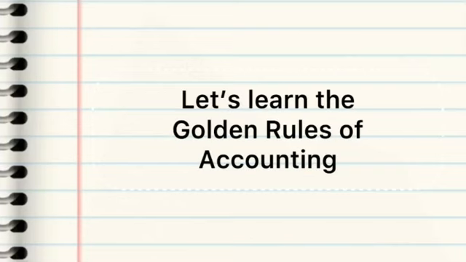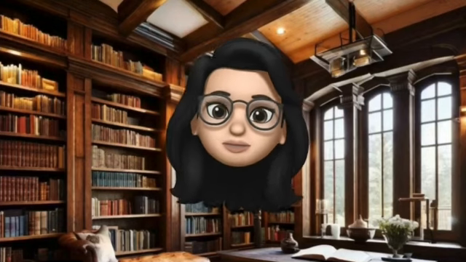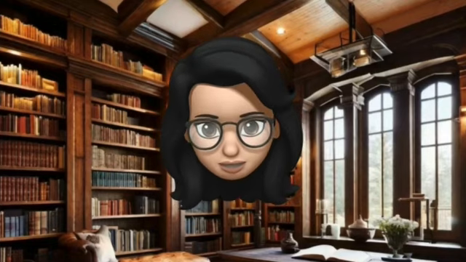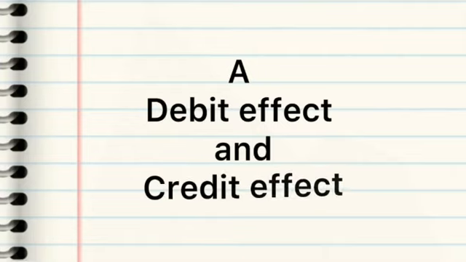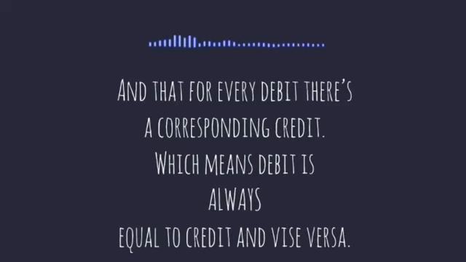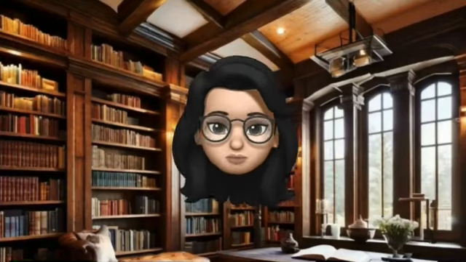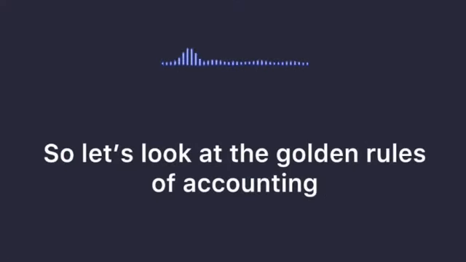Let's learn the golden rules of accounting. The most common way of recording business transactions is the double entry system. It operates on the belief that in every transaction there are two equal effects, a debit effect and a credit effect. And that for every debit there is a corresponding credit, which means debit is always equal to credit and vice versa. Now, the accounting process as a whole has certain rules we must abide by when we record business transactions. So let's look at the golden rules of accounting.